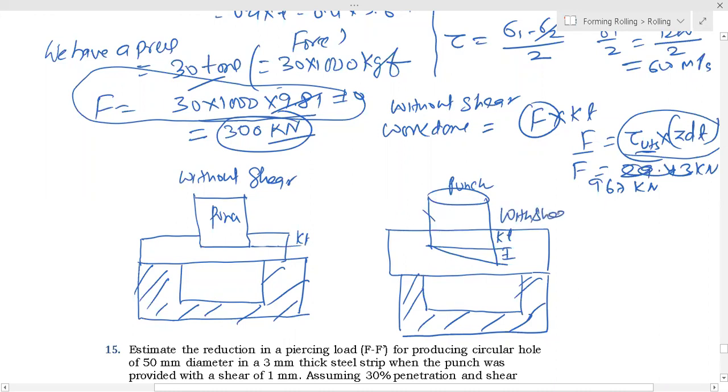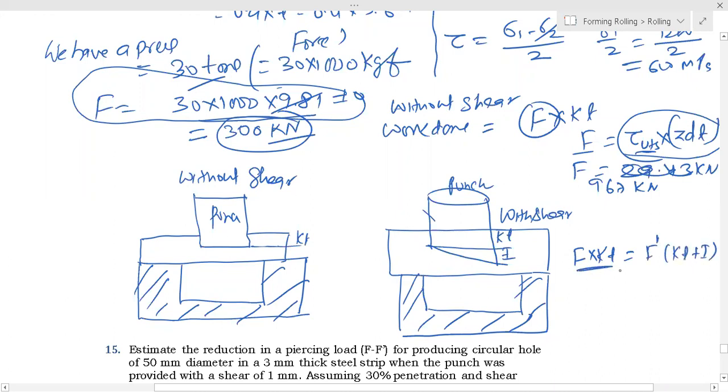Energy can neither be created nor destroyed, and the same amount of energy will be consumed in both operations. So F KT is equal to F dash (KT plus I).